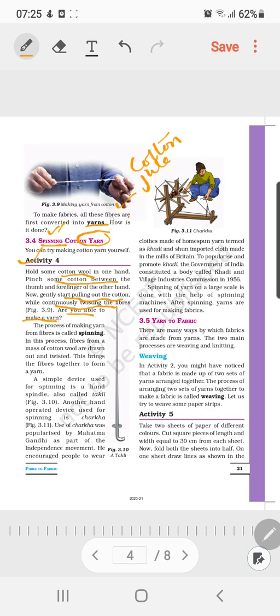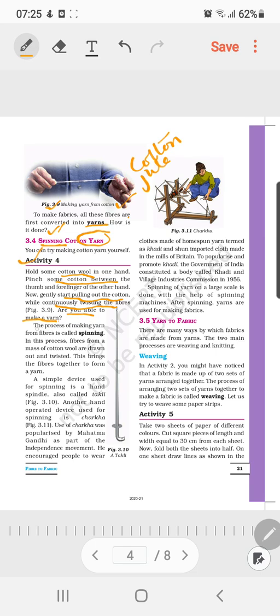You can see a picture in figure 3.9 of how the person is making yarn, or the thread, through which further processing can be done. Basically, fabrics are designed through multiple strands of yarn by weaving them together. In this case, they have shown you how the natural process of making the strand can be done through the process of spinning.